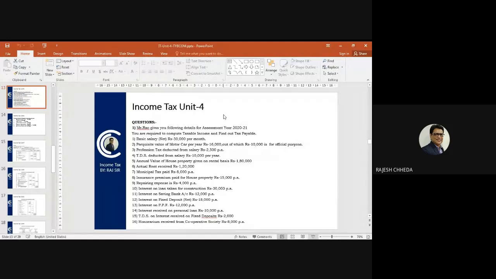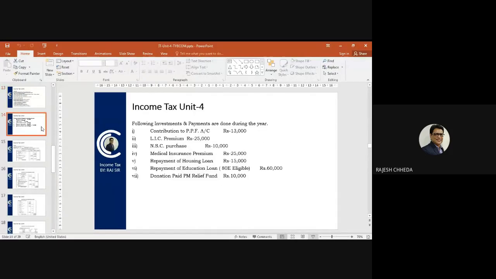Let's see what more in this question. Question says, following investments and payments are done during the year. You are able to see the screen? Yes, sir. Following investments and payments are done during the year. This information is given for calculating deductions.